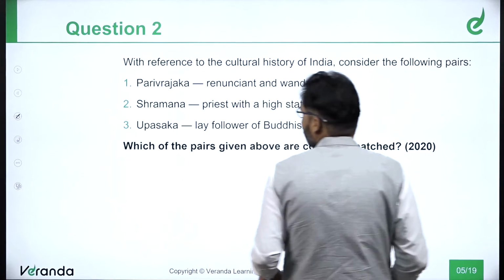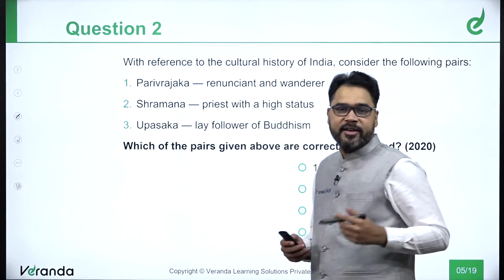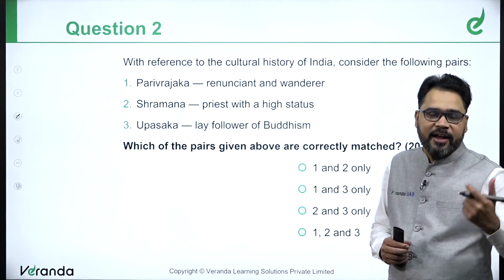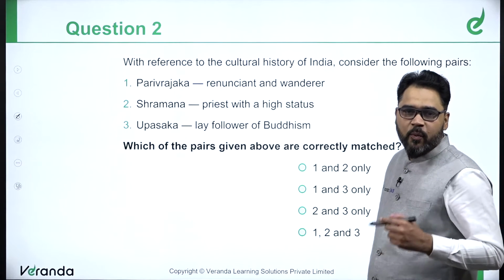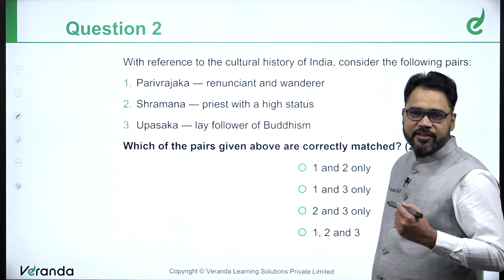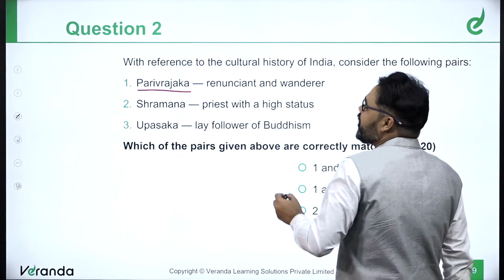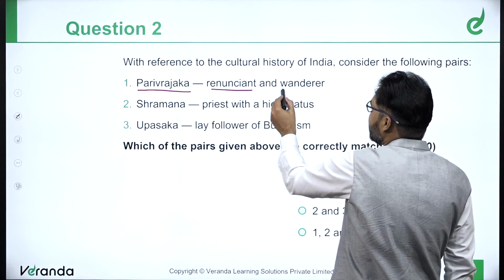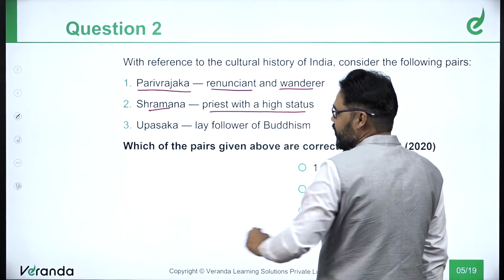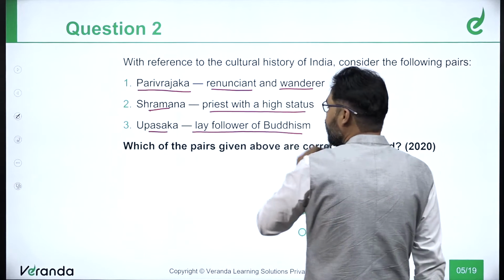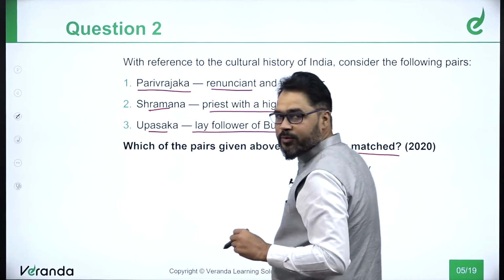With reference to the cultural history of India, consider the following pairs. Here we are taking a question from the art and culture segment. The question says, with reference to the cultural history of India, consider the following pairs. Parivrajaka, renunciant and wanderer. Shramana, priest with a high status. Upasaka, lay follower of Buddhism. Which of the pairs given above are correctly matched? This question was asked in 2020.